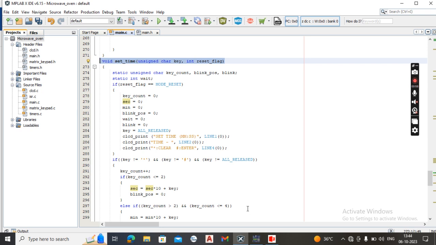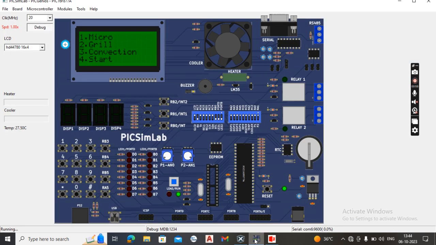Now, let us see the simulation of the microwave oven in PICSIM lab. This is the power on microwave oven. This is the CLCD screen. In this CLCD screen, we can see the three modes. First one is micro mode, second one is grill mode, and the third one is convection mode. Now let us see the first mode, that is micro mode.